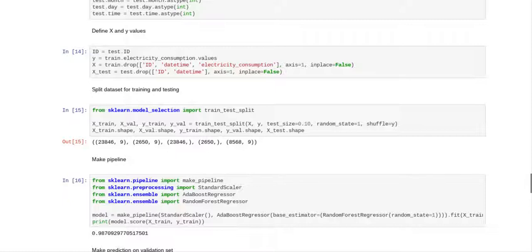The reason why is because when we created X and X test, we dropped the column that said ID, but we're still going to need the ID. So that's why we created this variable called ID. And then Y is train electricity consumption dot values. So Y is your dependent variable, and X test are your independent variables.